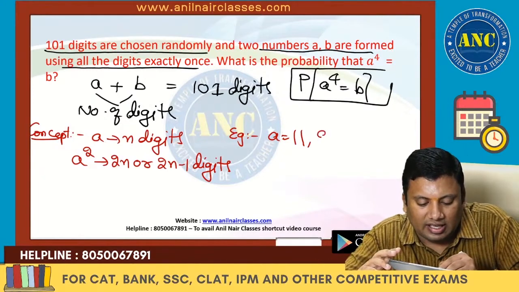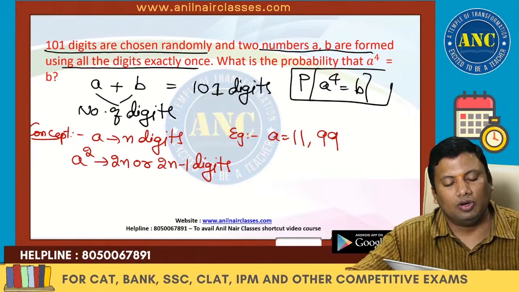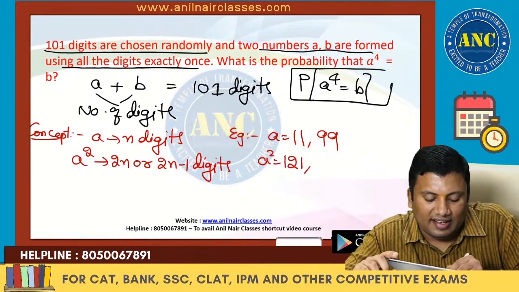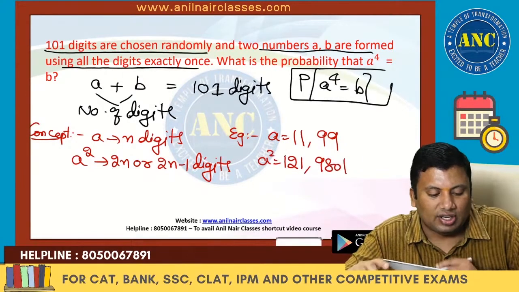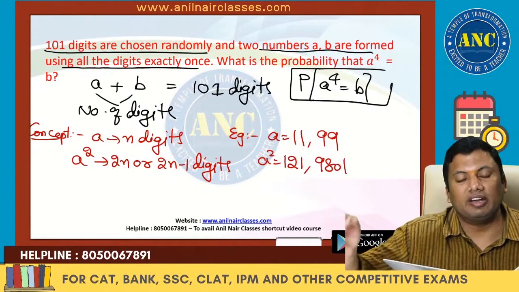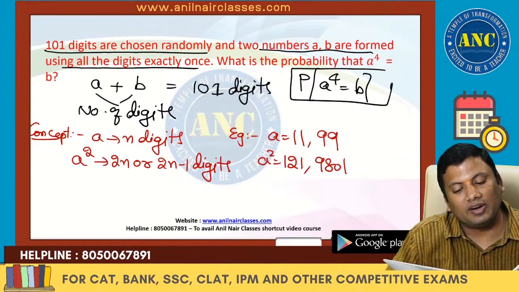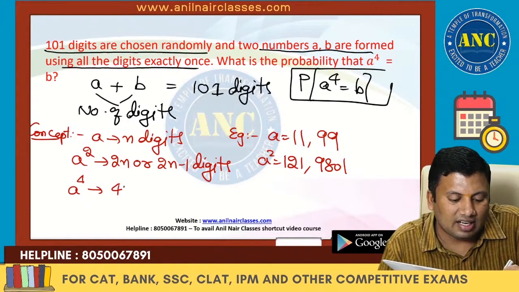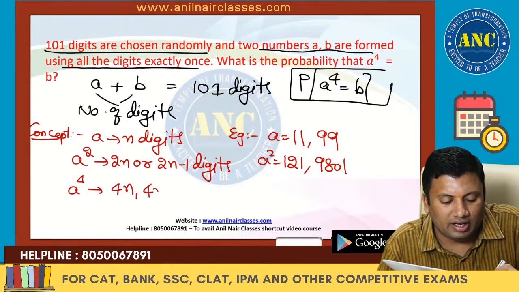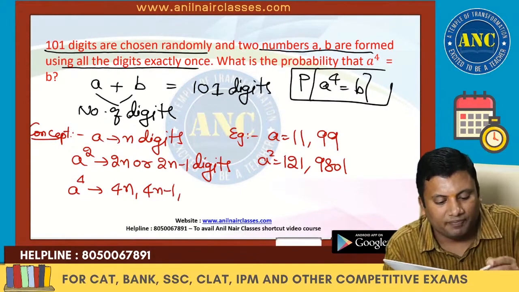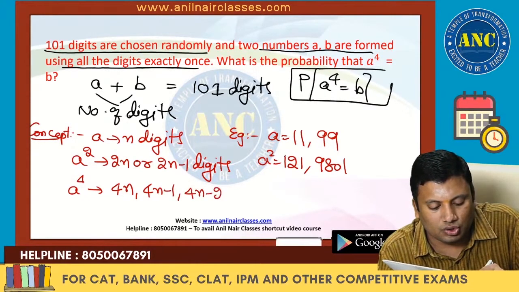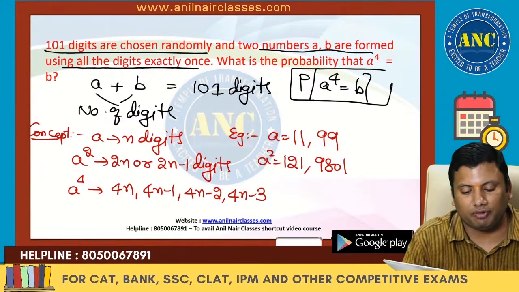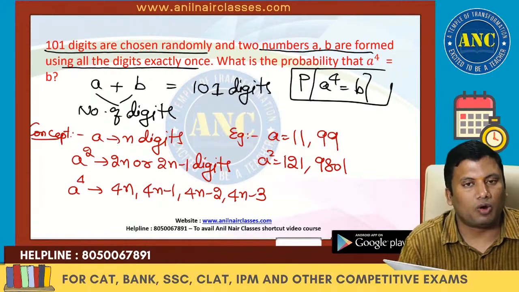If a takes the value 99, which has 2 digits, a square is 99 square, which is 9801. So it is 4 digits. If a takes n digits, a square will take 2n or 2n minus 1 digits. If I square it again, it will take 4n, 4n minus 1, 4n minus 2, or 4n minus 3 digits. I hope it is clear, right?